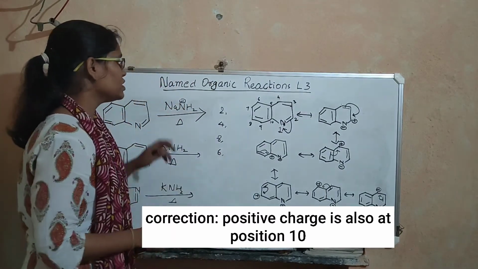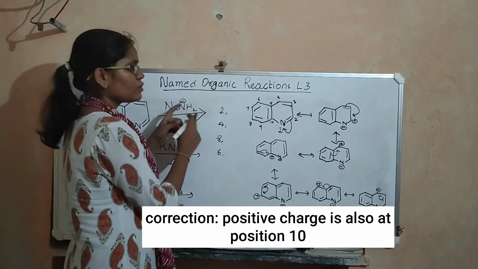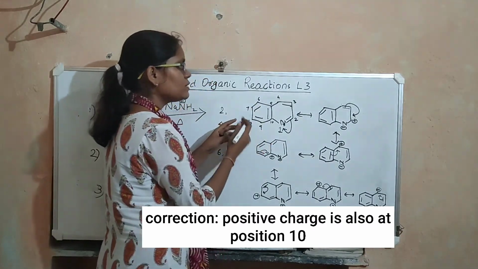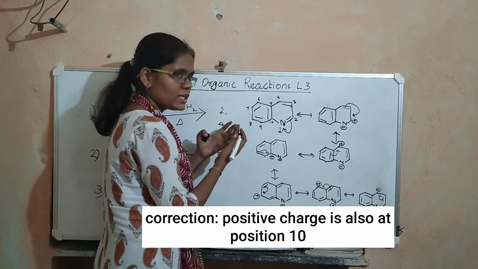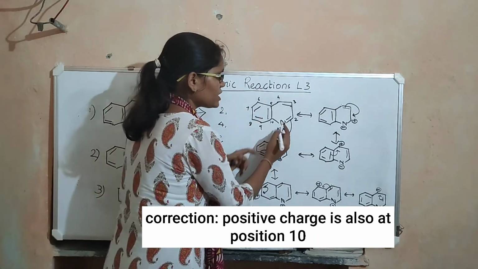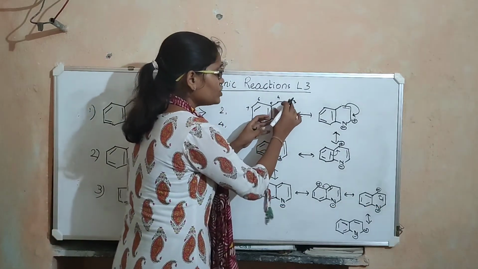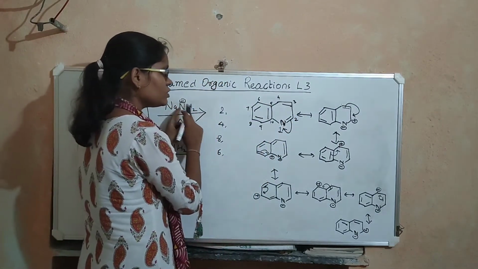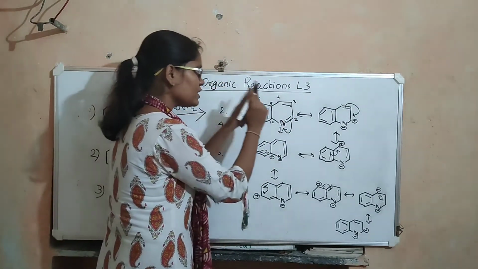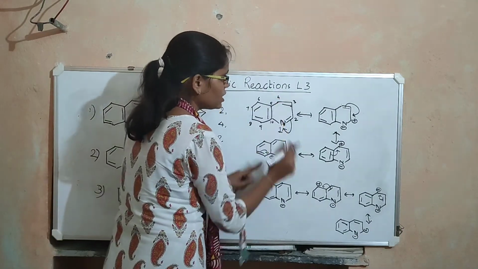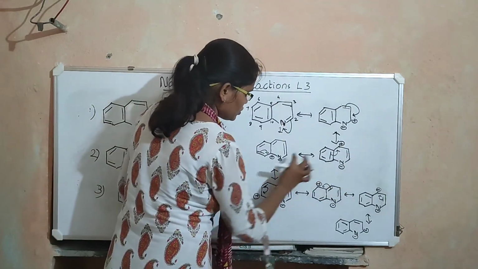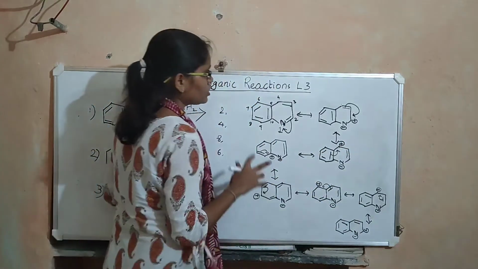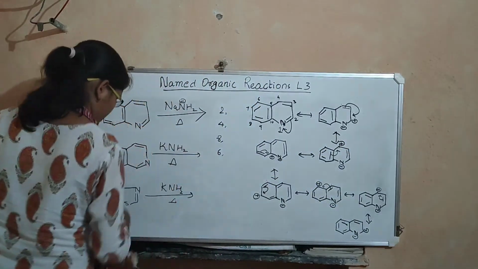But we know that this NH2 minus cannot attack this ring because this ring is comparatively more electron dense when compared to this ring, because it has nitrogen and it can withdraw the electron density present on this ring. So this nucleophile will not attack this ring, it will definitely attack this ring, and on this ring there are two chances, position 2 and position 4. So we get two products.